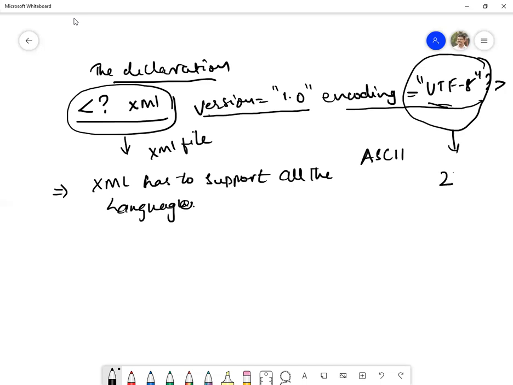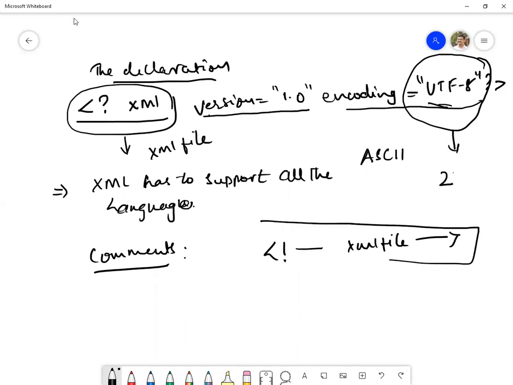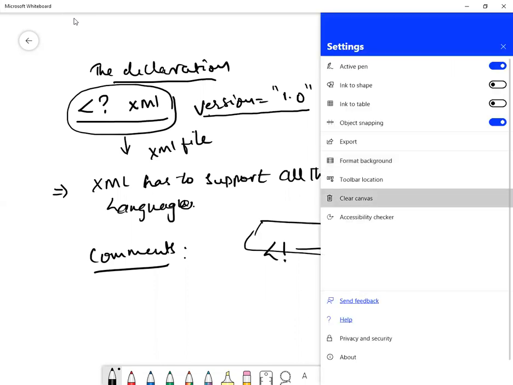So how will the comments look? This is the declaration part. Now coming to the comments. Something like this will be there. This is how a comment can be written here. And we have some kind of tags. This is used for commenting, any kind of explanation. Now, what are the tags which are used inside the XML?